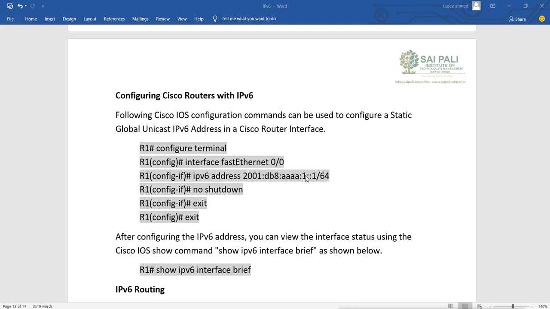Then no shutdown to enable the interface, and we can check that by using show ipv6 interface brief. Instead of IP, we use IPv6. Let's see how we can configure it.